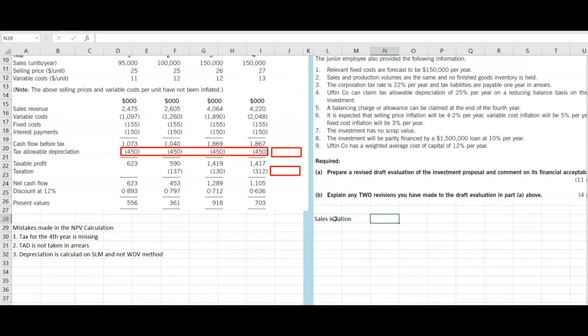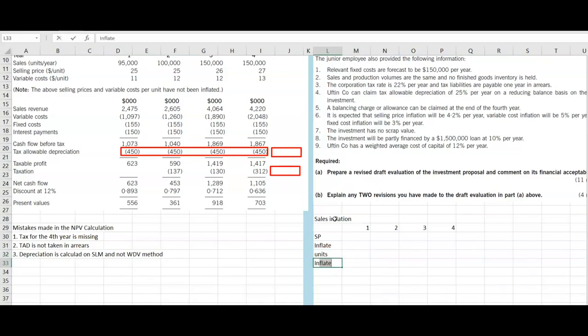So we can take it as year 1, 2, 3, and 4. So we have the selling price, we can inflate it, and we can have the units, and then we can have the inflated sales.